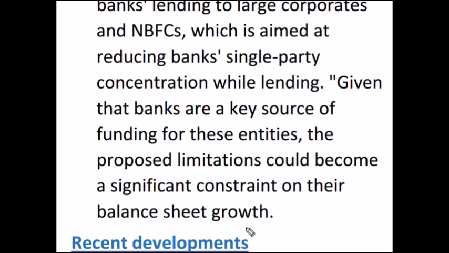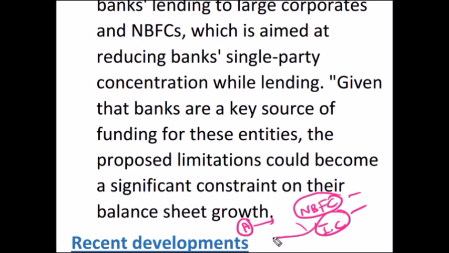For example, if bank A issues most of its money to one non-banking financial company or Indian corporation, and if the company defaults, it will affect the stability of bank A. In this background, the new paper puts a restriction that bank A cannot issue most of the money to one NBFC or Indian corporation.